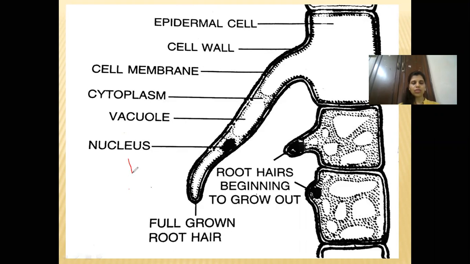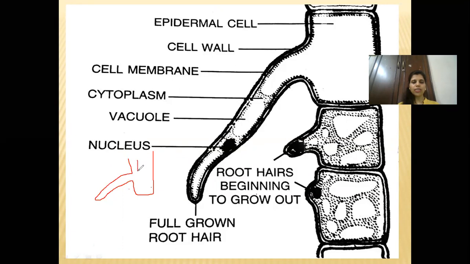So this is the root hair. You are going to show that the cell wall will remain in the same position. The cell membrane will shrink.